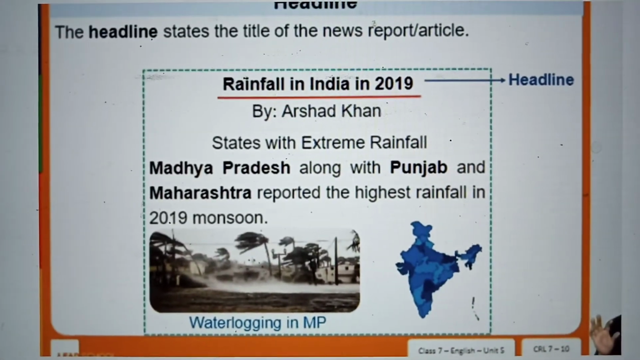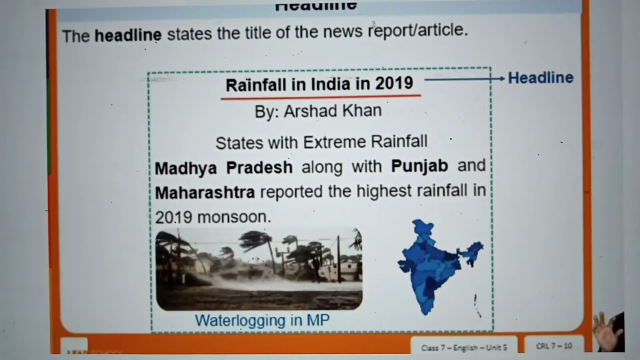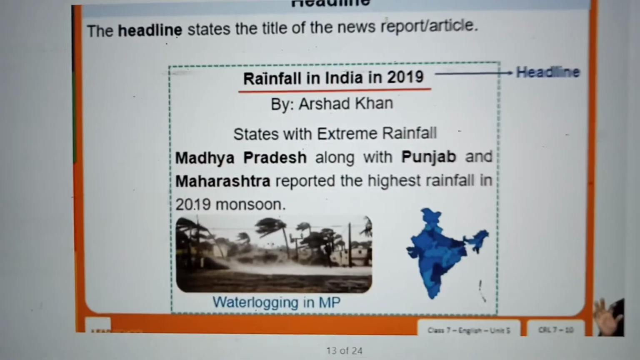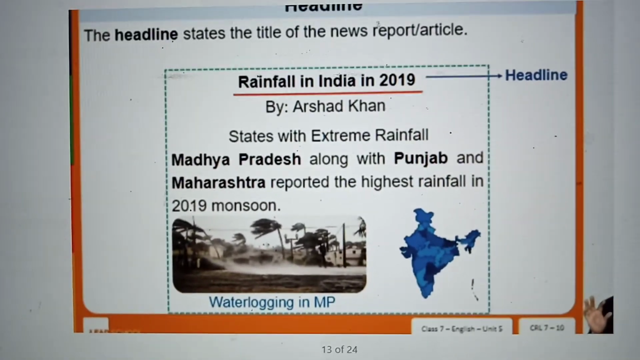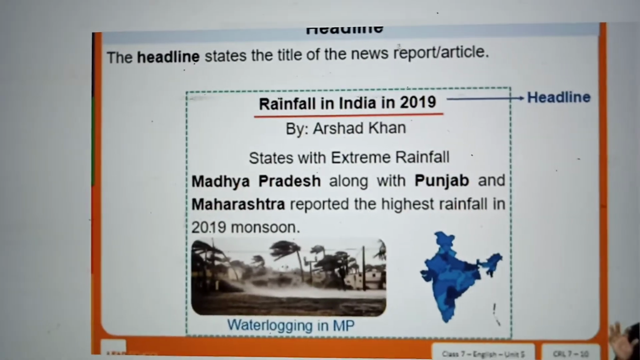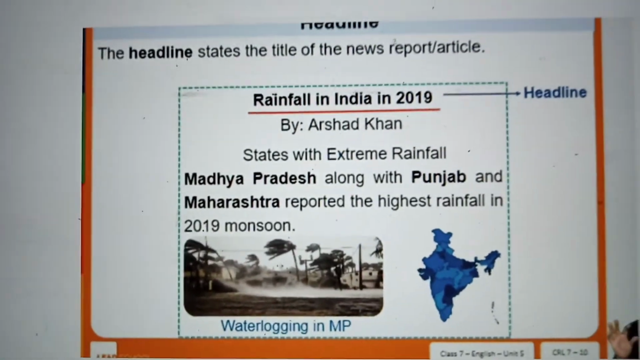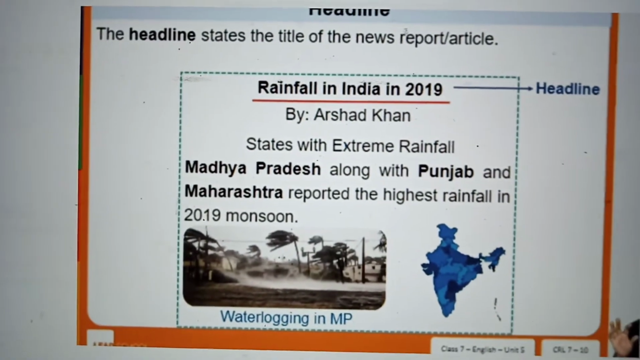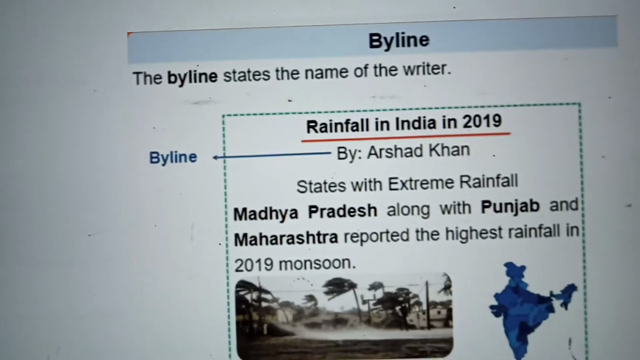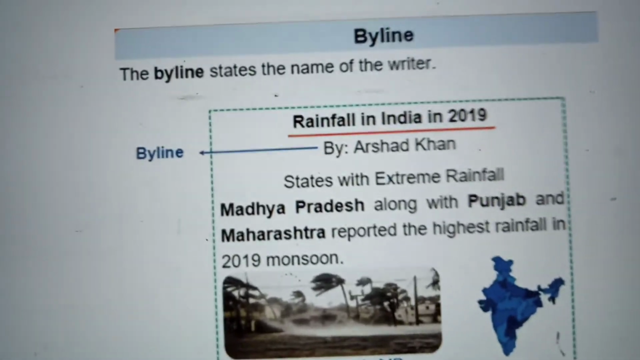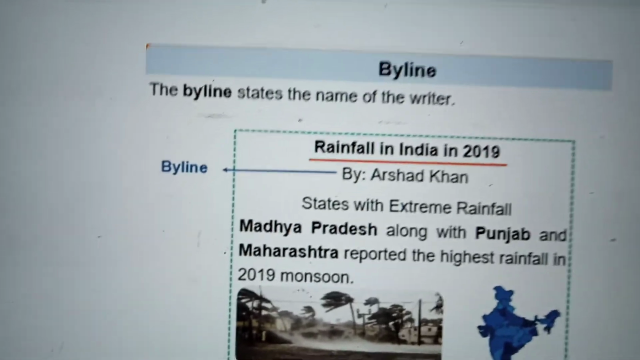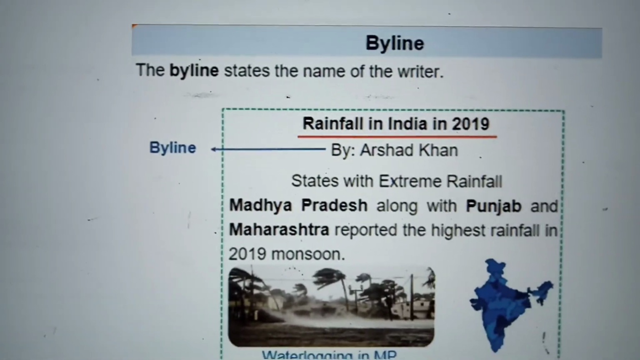See, there is a rainfall in India in 2019 article, and in this topic they have given all those things. The first one is the headline, rainfall in India. A headline should be catchy and attractive, then only people will read it. It is not like a sentence. It should be like a caption. Next is the byline. The byline tells you who is the reporter, the person who writes this article. By Arshad Khan, author.